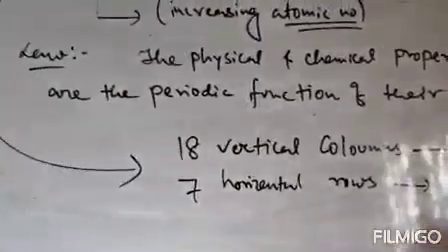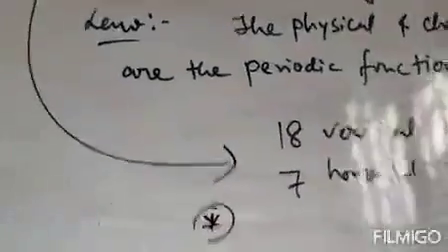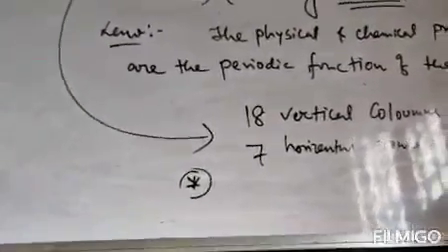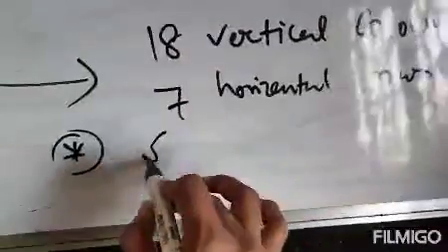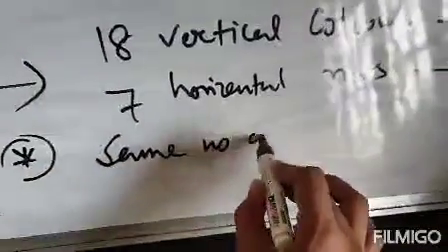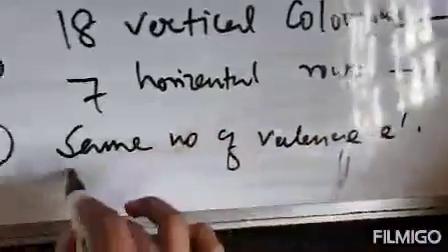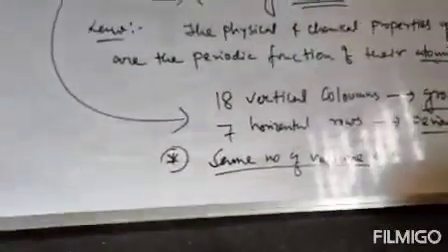And there is a similarity between these elements in the modern periodic table. All the elements of a group have the same number of valence electrons. That is the similarity in the modern periodic table given by Henry Moseley.